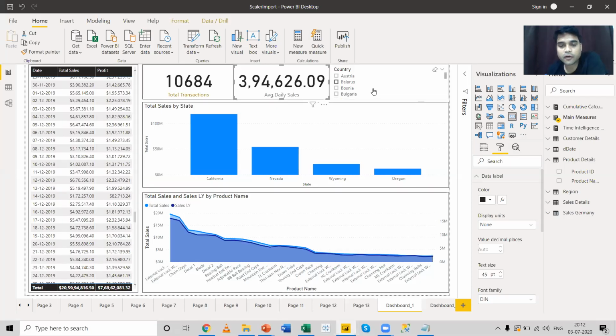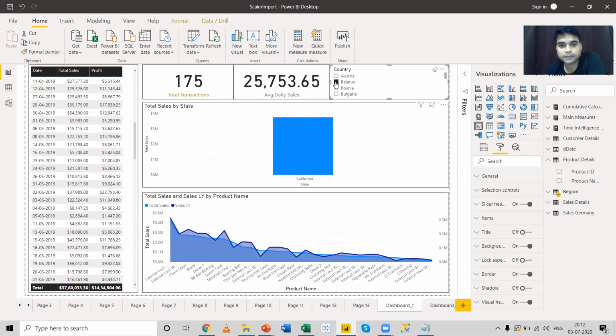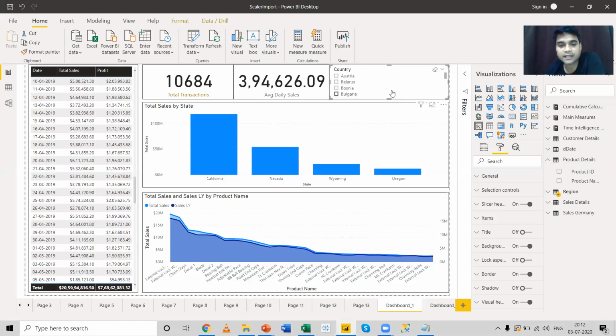The next format option that I'll be working with is a slicer. A slicer is a very important option in any dashboard. Now in this slicer, you can see that I've taken the country components over here. So I can change the slicer type. By default, it is a list slicer. I can click on this arrow over here and make it a dropdown. Now if I click on this slicer, I can get the country name with a scroll bar.